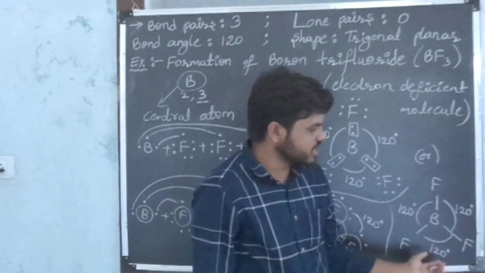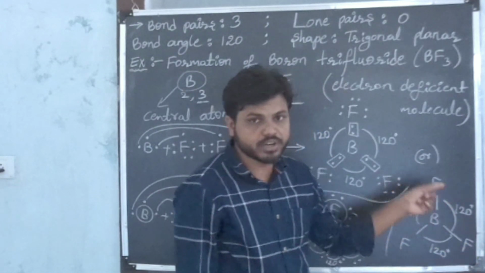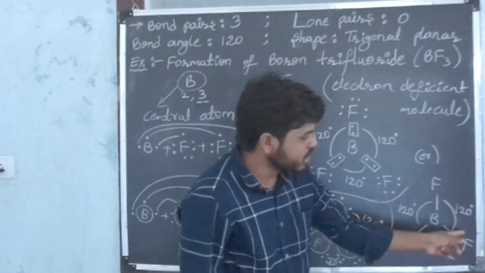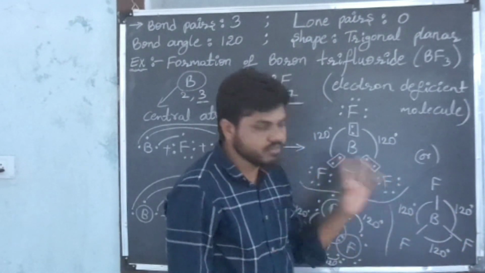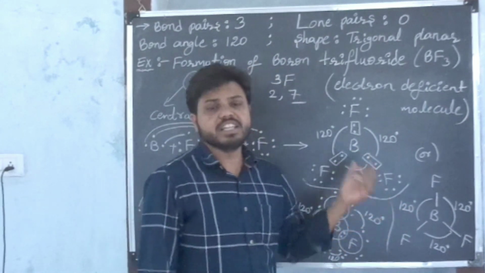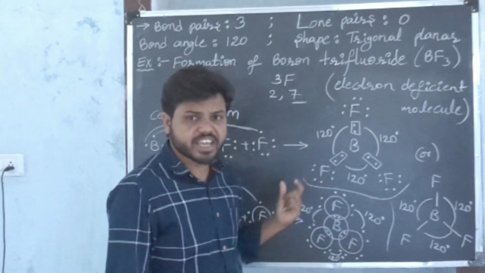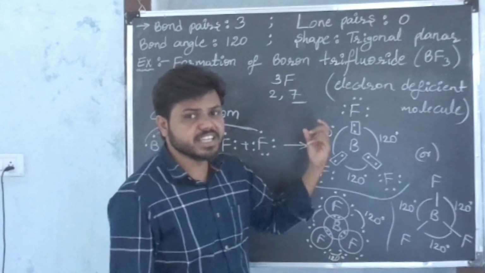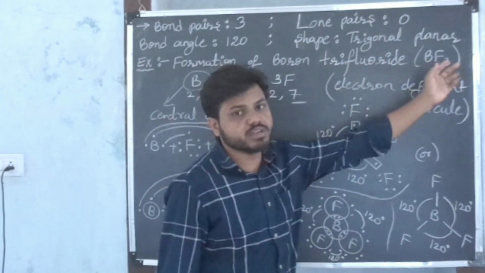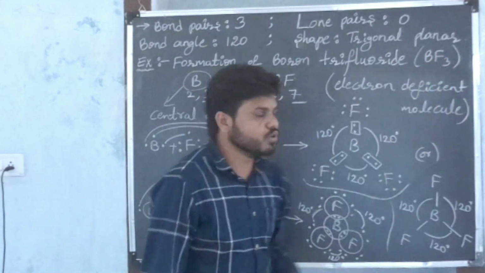This is another representation. The shape of the molecule is triangular planar and the angle between bonded atoms is 120, 120, 120. In valence shell electron pair repulsion theory, the valence shell of every element is taken as a sphere and the valence electrons are placed around the spherical surface. In this molecule, there are 4 atoms, one boron and 3 fluorine atoms.